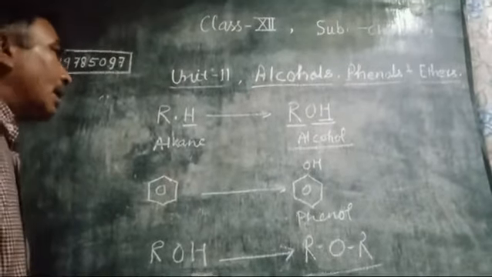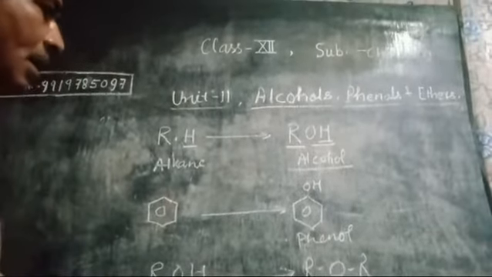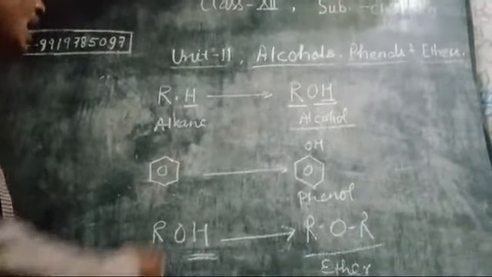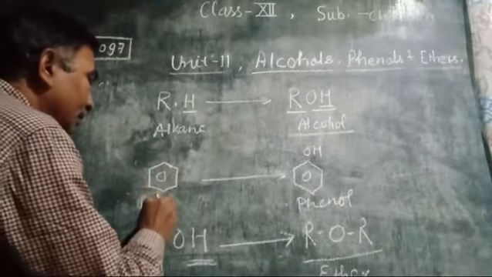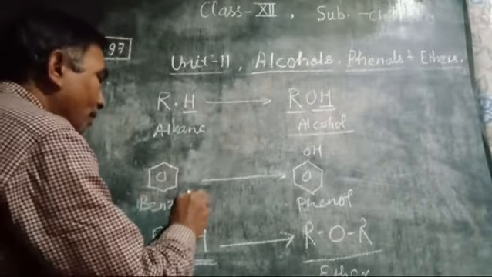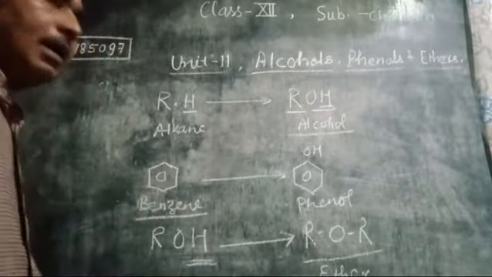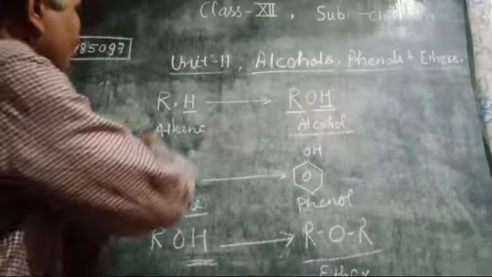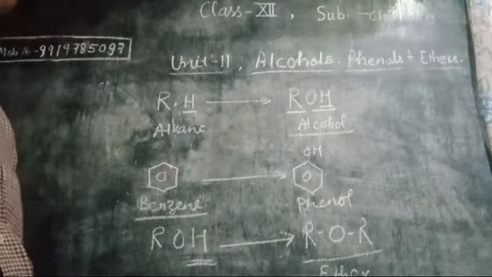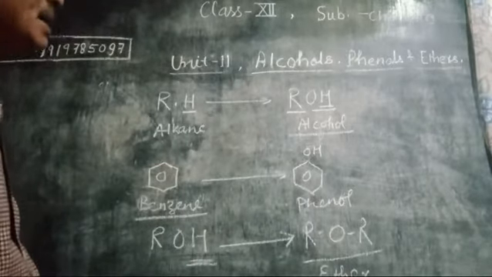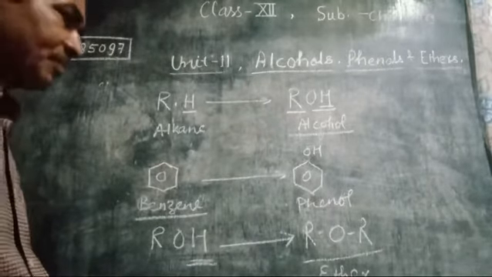That means alcohol, phenol, and ethers. Phenol is the derivative of benzene and alcohol is the derivative of alkane. Such introduction you have already studied in previous classes.